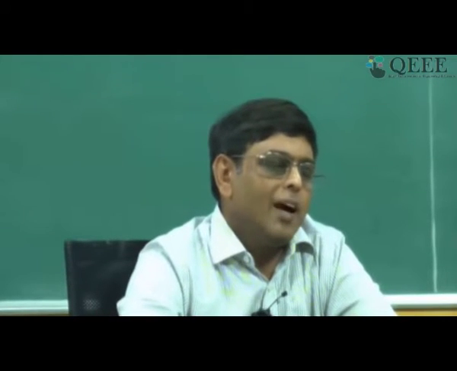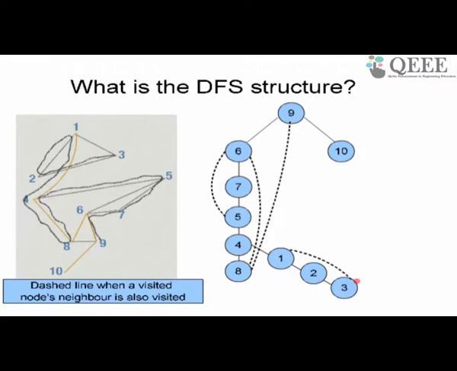Think about it. Meanwhile, what we have found is a DFS tree and these dotted edges, which basically connect visited nodes to each other. One of the interesting properties we see in DFS is that this dotted edge will always go back to an ancestor. Why is that? Because only the ancestor is visited. From 9 I visit 6, I went to 7, visited 5, visited 4, visited 8. Then I found a dotted edge. It has to point back to an ancestor of 9, 8, because that is visited.